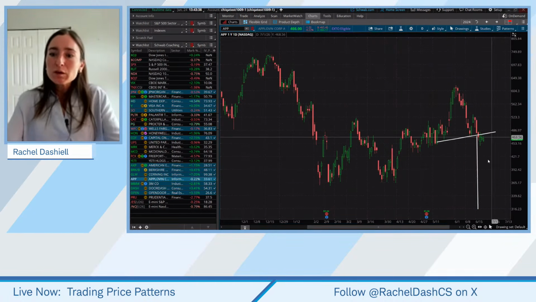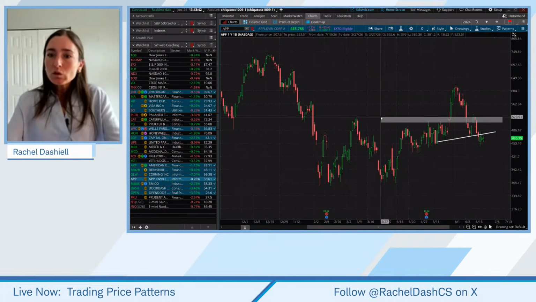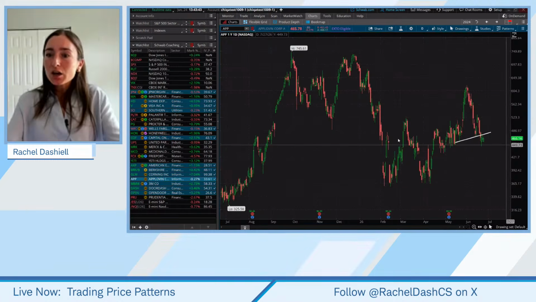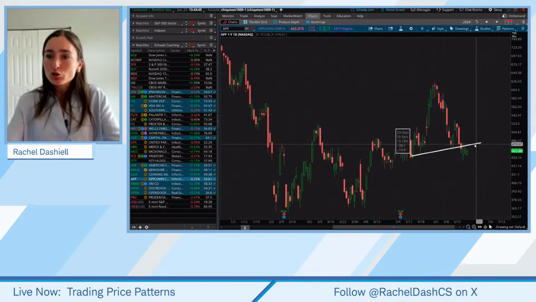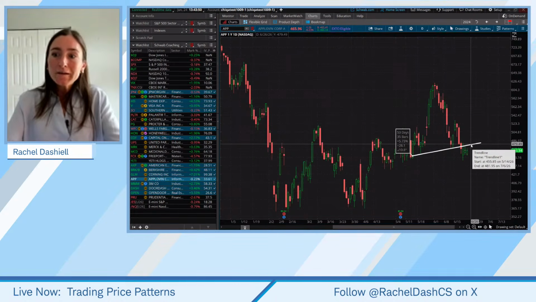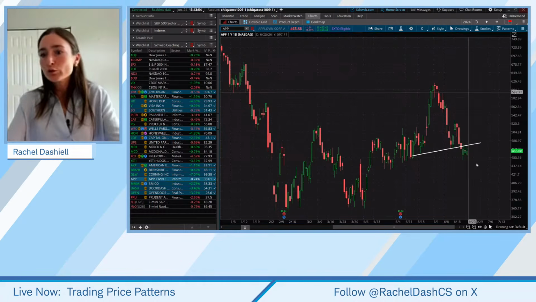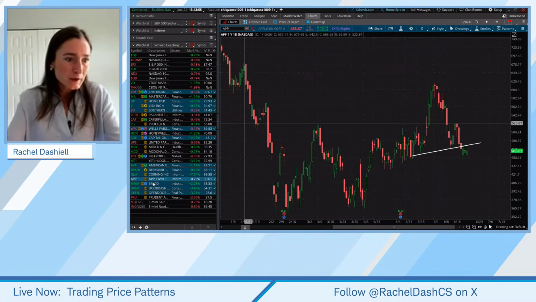So if we do see a pattern failure here, we're going to be looking for a move back above old support, now new resistance. So above 480, that would tell us we may see a pretty quick move to the upside. So failed moves may turn into fast moves there. Okay, where is another one?